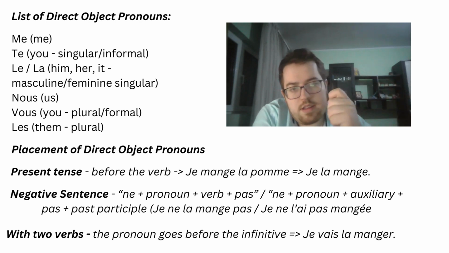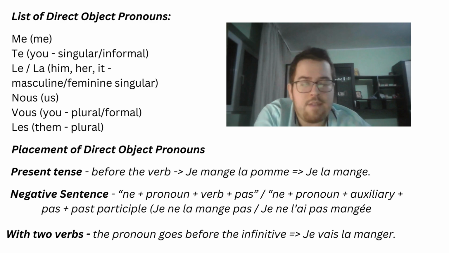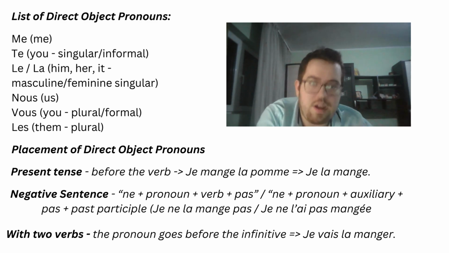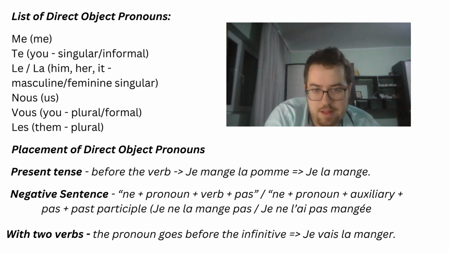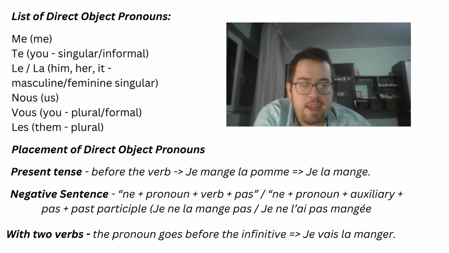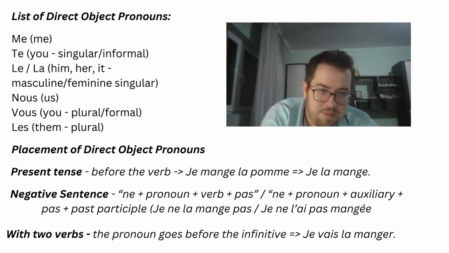For compound tenses, we're going to have ne plus pronoun plus auxiliary plus pas plus the past participle. So, je ne l'ai pas mangé. Alright?